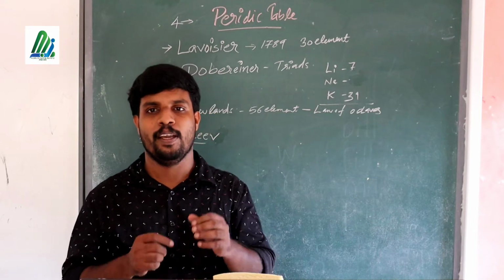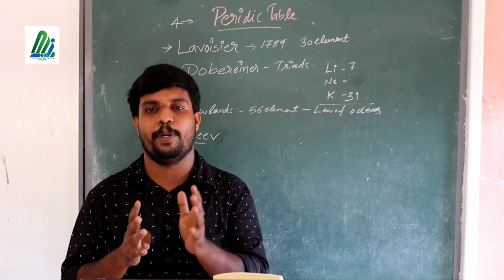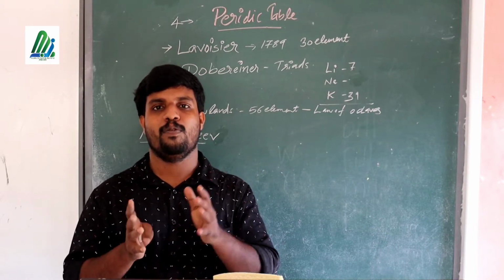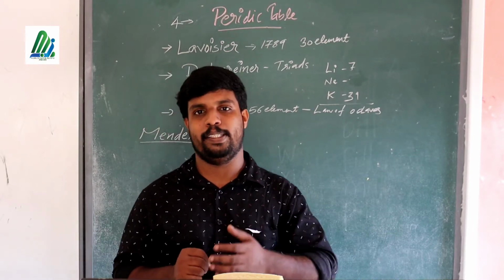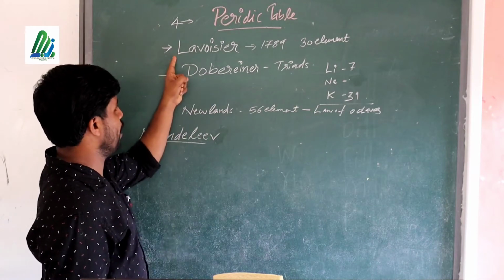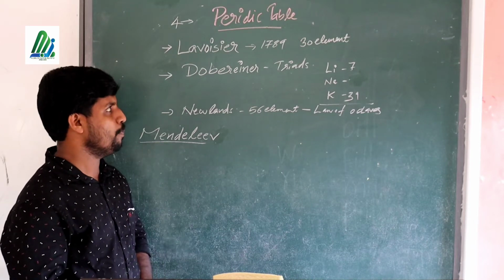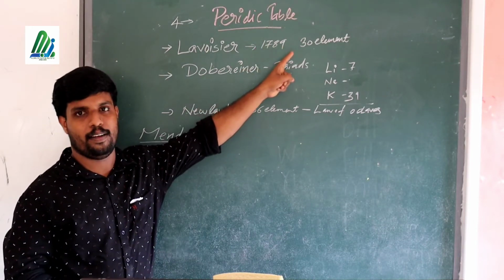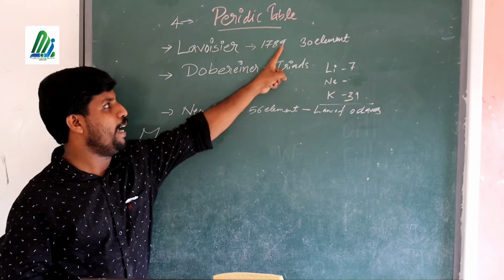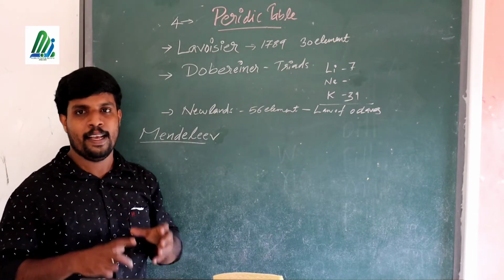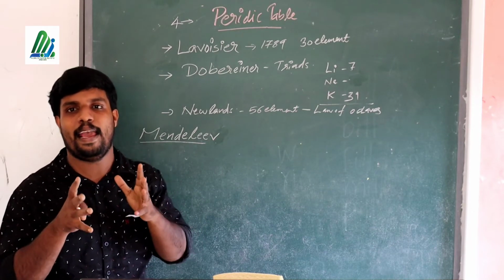Before that, we are studying the formation or history of the periodic table: how the periodic table was formed as a new structure, and who the scientists behind the formation of the periodic table and periodic law were. First of all, we are studying Antoine Lavoisier. Lavoisier was a scientist at the time of 1789, during the French Revolution. In 1789, only 30 elements were known.